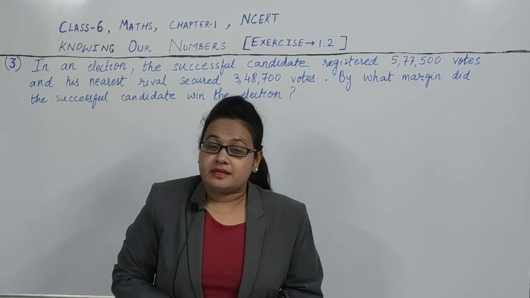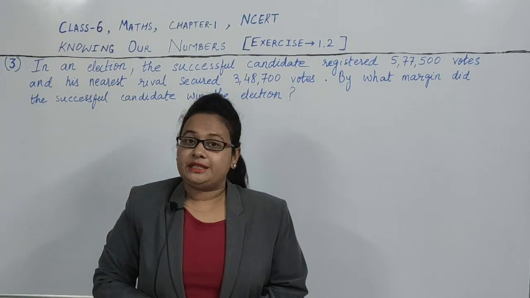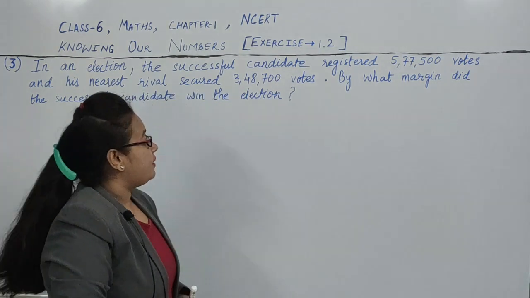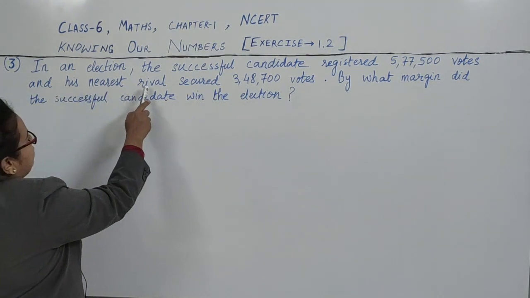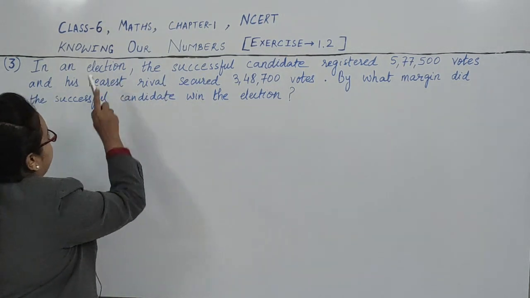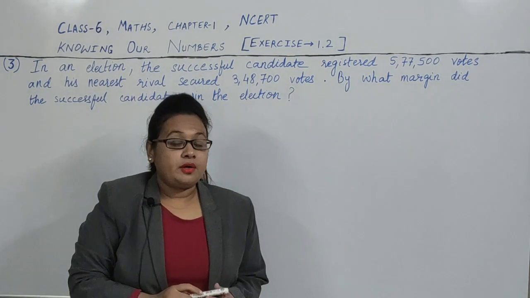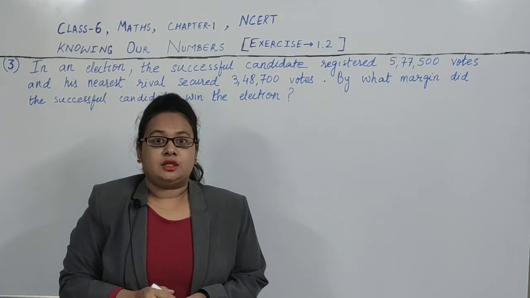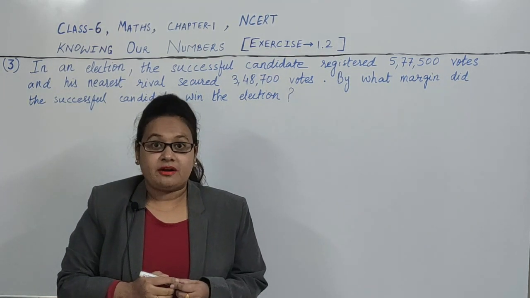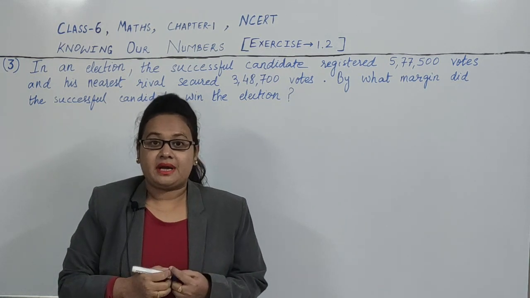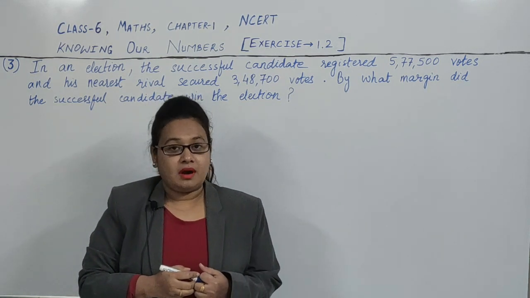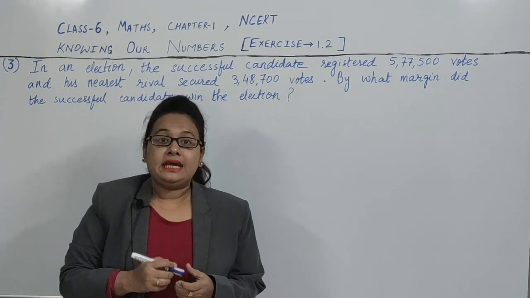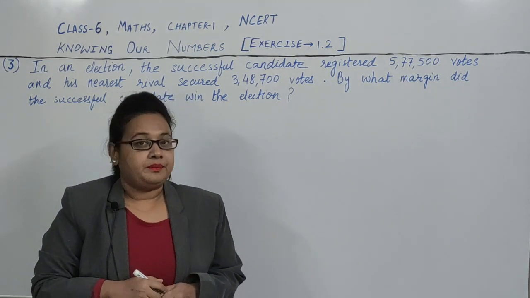We have to first understand what the question says. Then only we can solve the question and get the answer, right? So let us understand what the question says. In an election, so you must have heard about election, that election is going on, election will be held. So the people will go to cast their votes. Your parents must be casting their votes. So you must have heard about elections and votes, right? So in elections, what happens?